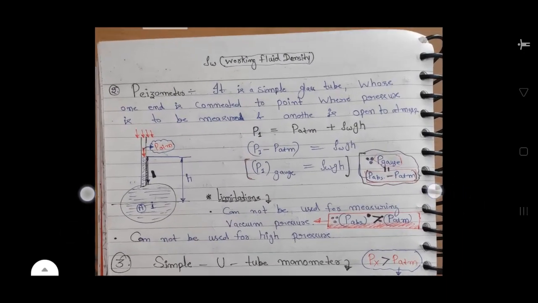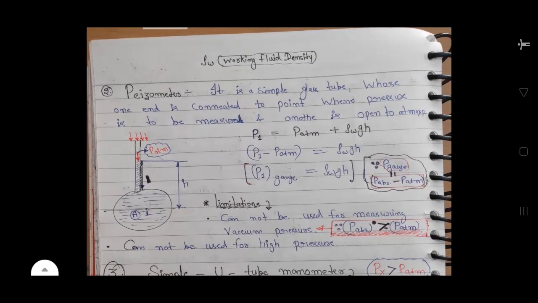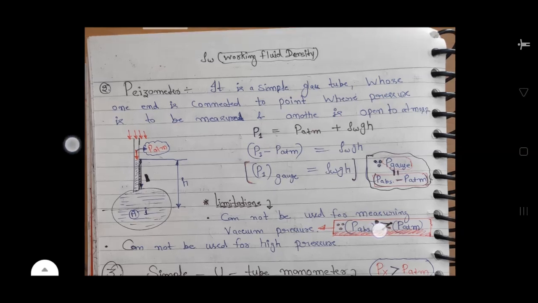Okay. The second device for pressure measurement is the piezometer. It is a simple glass tube, you can see in the figure, whose one end is connected to the point where pressure is to be measured and the other end is open to atmosphere. You can see in the figure.